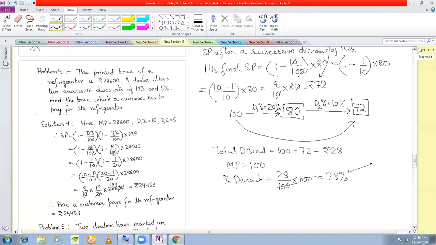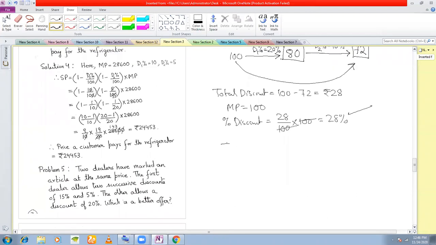In fact, successive discounts in actual terms, when you read later, are actually trade discounts and cash discounts. Later on you will realize that these are nothing but trade discounts and cash discounts. You will come across these terms later.